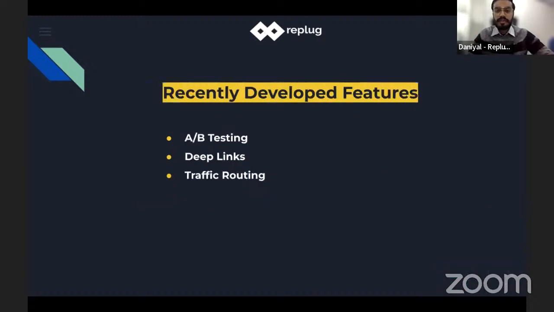So these are some of our recently developed features, which are A/B testing, deep links, and traffic routing. A/B testing refers to a randomized experimentation process wherein two or more versions of a web page are shown to different segments of website visitors at the same time to determine which version has the maximum impact and drives business metrics.